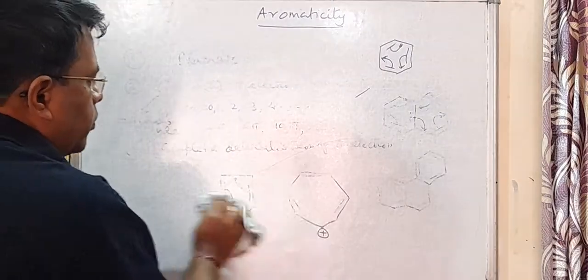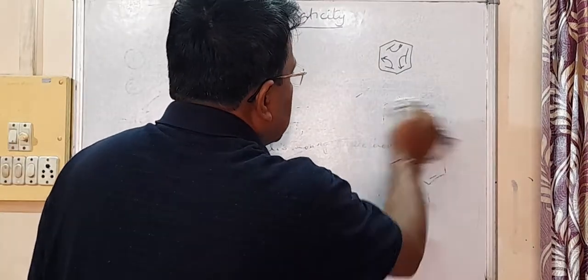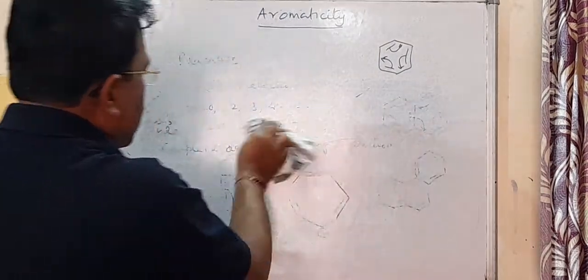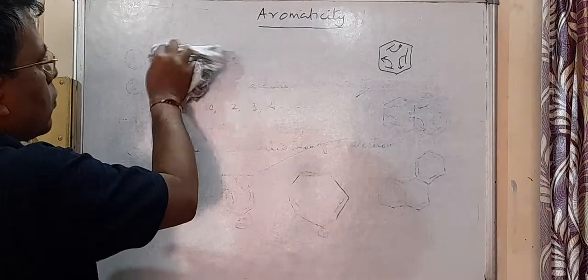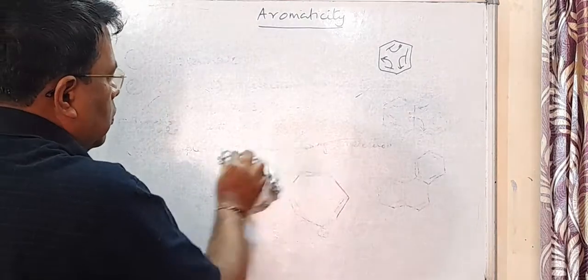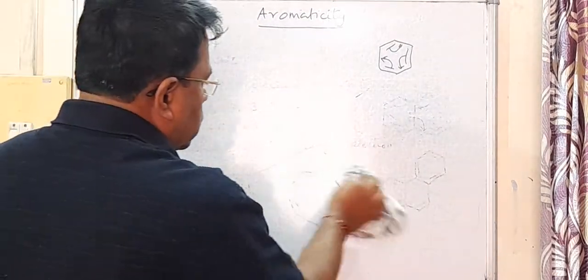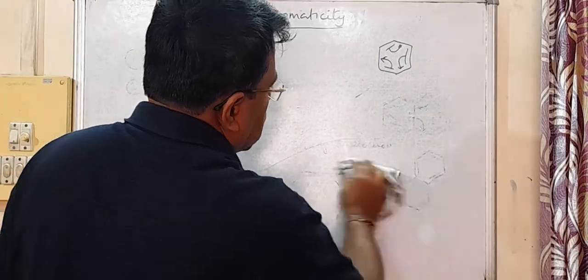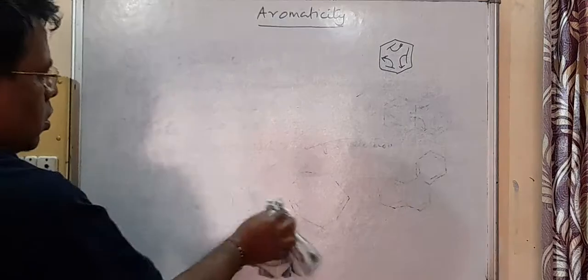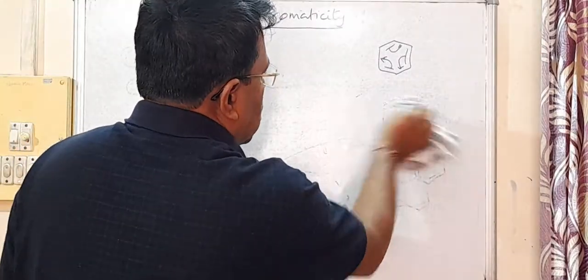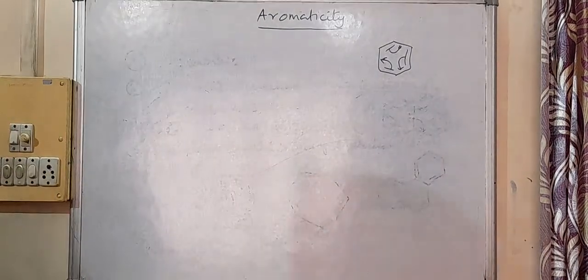Now I am writing all of them one by one.